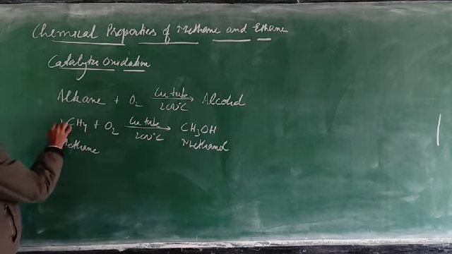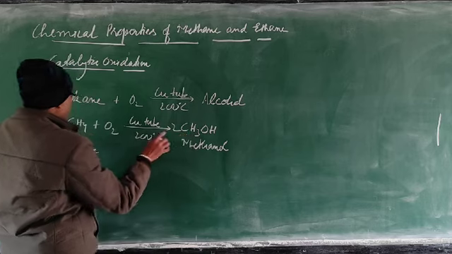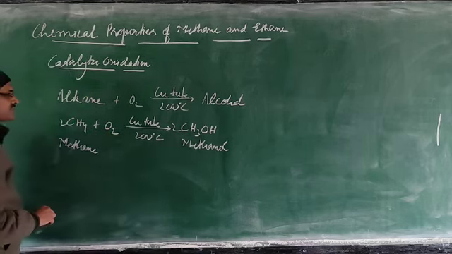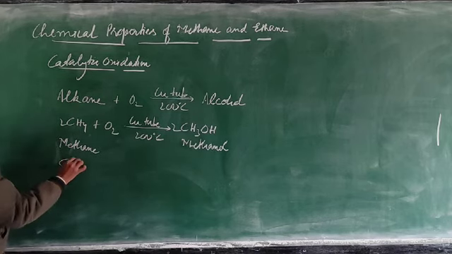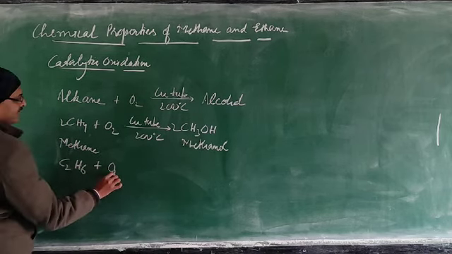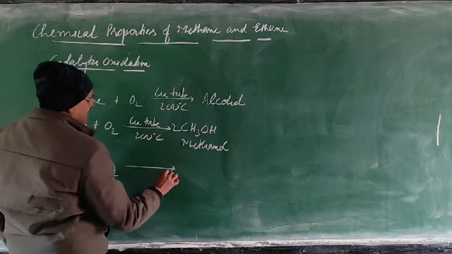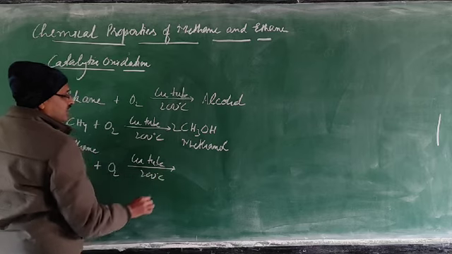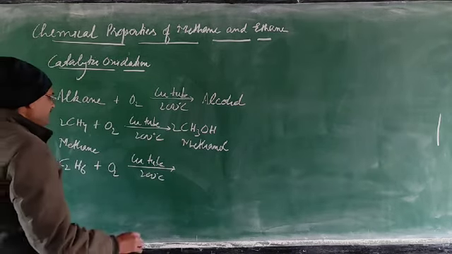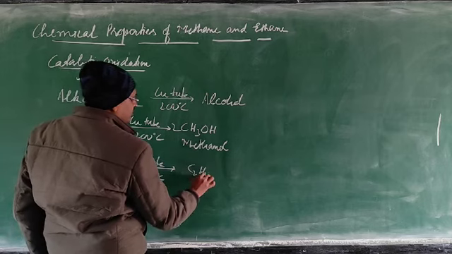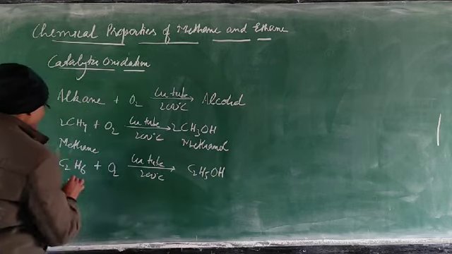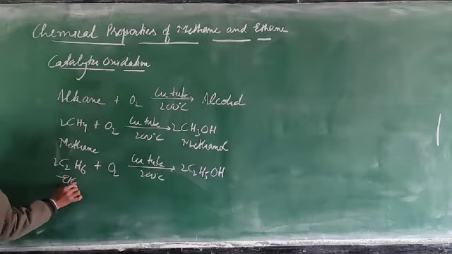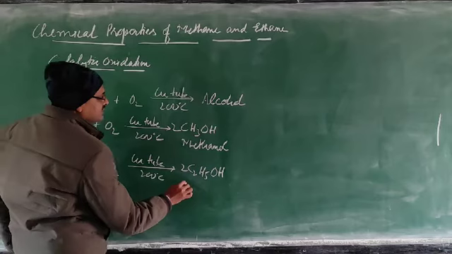Corresponding. It is not balanced. Now you can write here 2 for methane: carbon 2 atoms, hydrogen 4 twos are 8, and oxygen 2. It is balanced. In the same way, if you take ethane combined with oxygen in the presence of copper tube at a temperature of 200 degrees Celsius, this will give the corresponding alcohol, C2H5OH. So this is ethane and that one is ethanol.